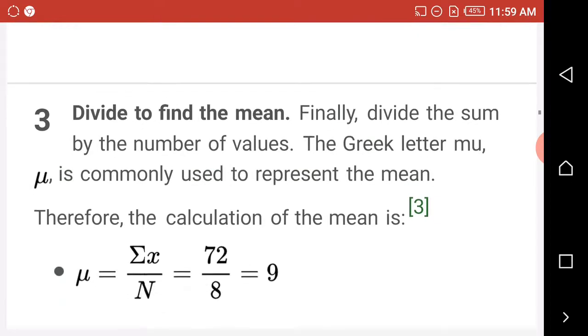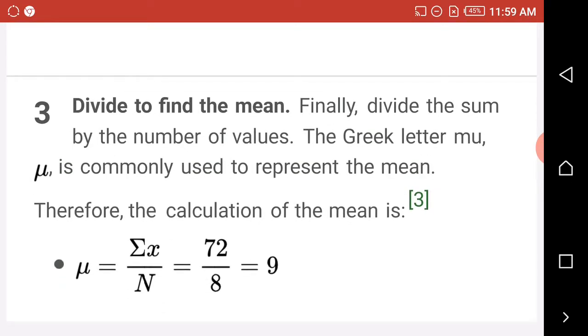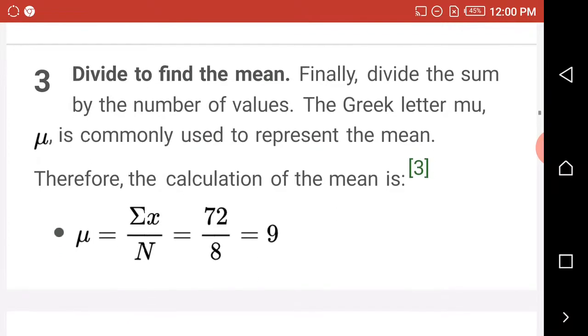Now the next step, step 3 here, is divide to find the mean. Remember the first step, you collect the data and count them, so you have the number of the data. The second step, you find the sum of the numbers, and now the third step is divide to find the mean.